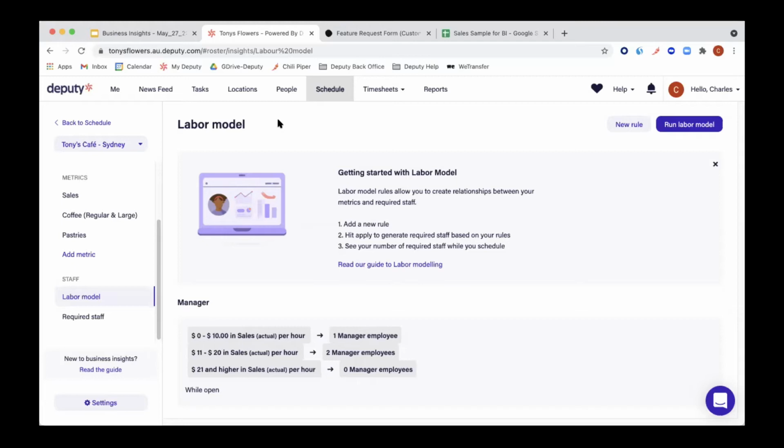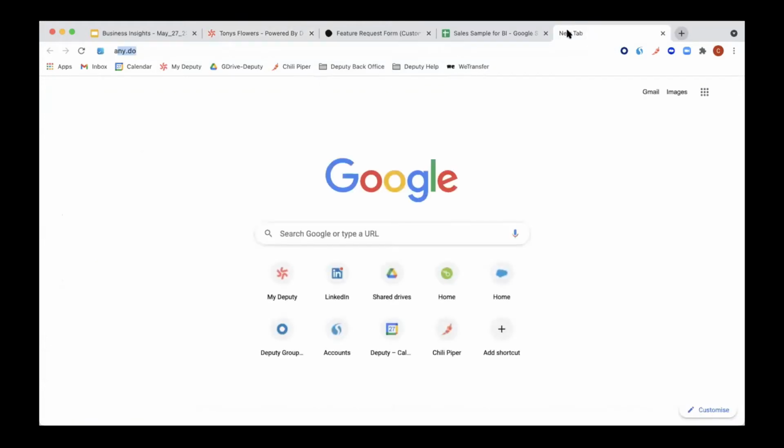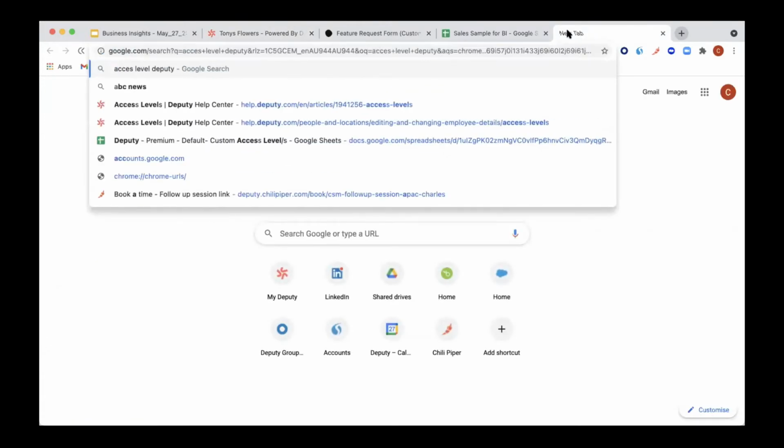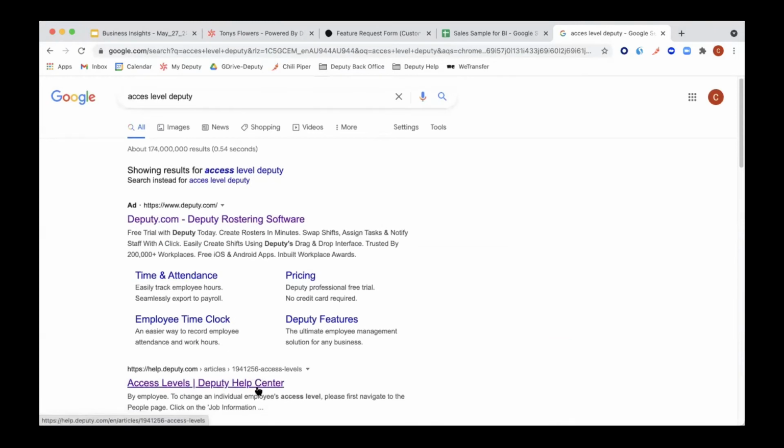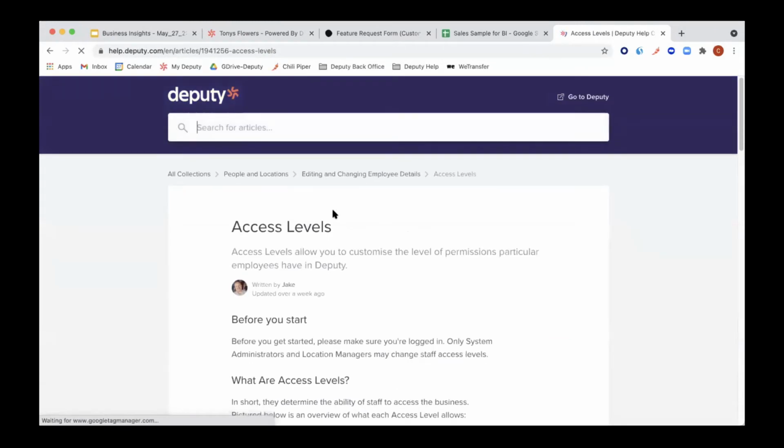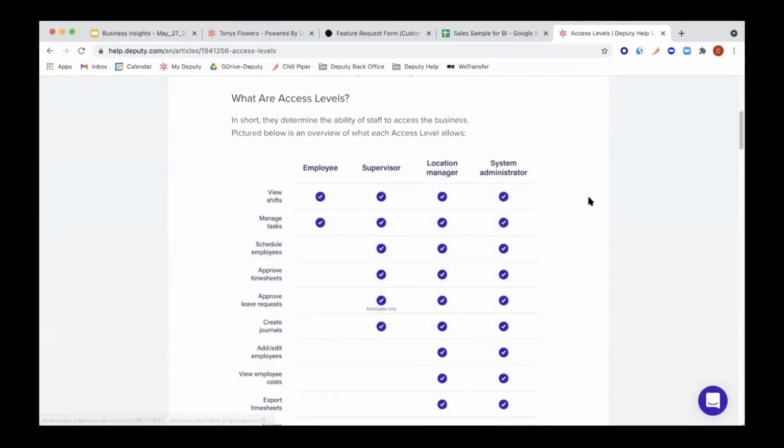Perfect. Cool. With that done, let's have a look at the few questions that we prepared. One that came up in the past with onboarding is, who can actually see those stats and Business Insights? I think it would be helpful, Charles, if we could quickly open up the access level help article, which shows really well who can see reports, Business Insights, and numbers in general.